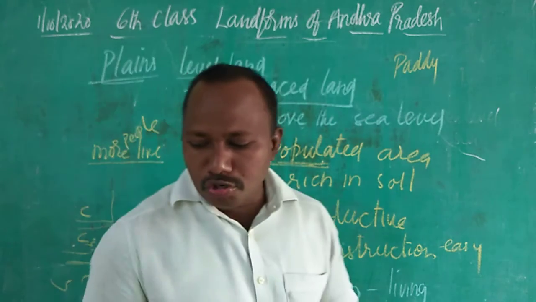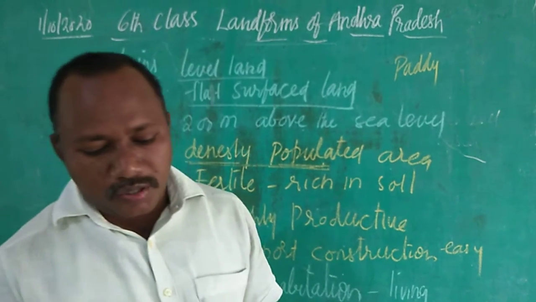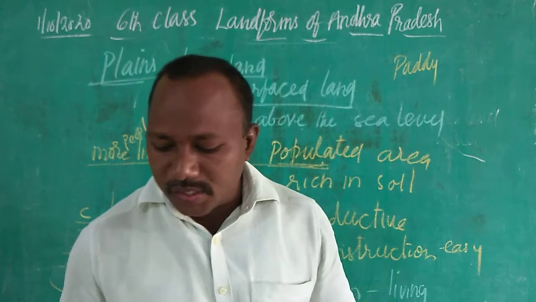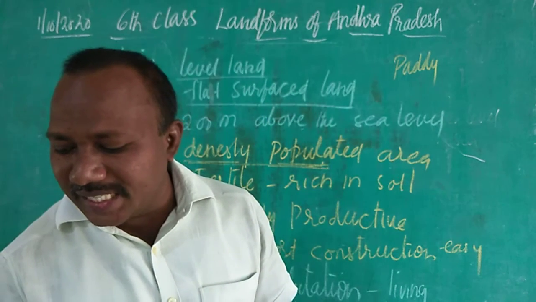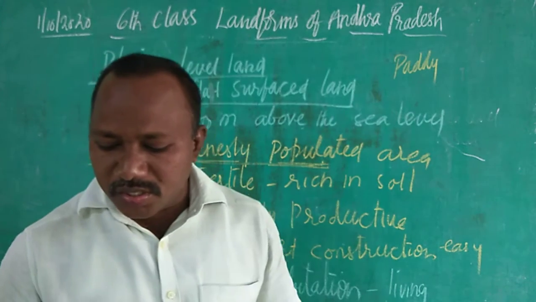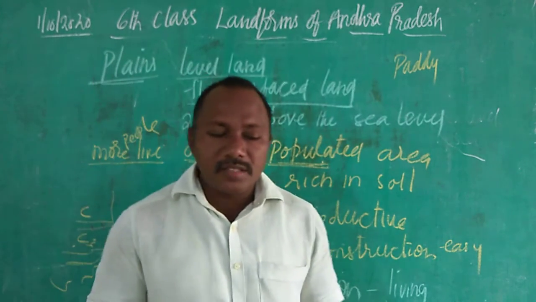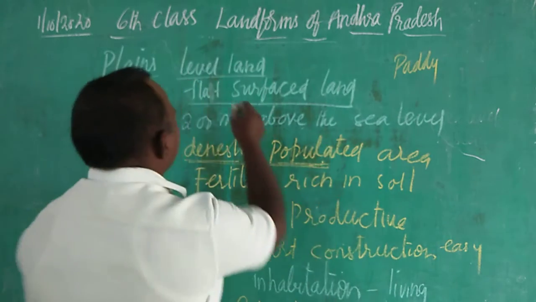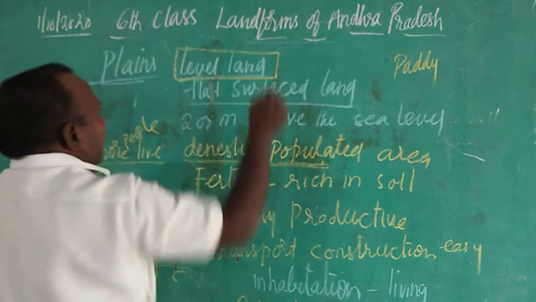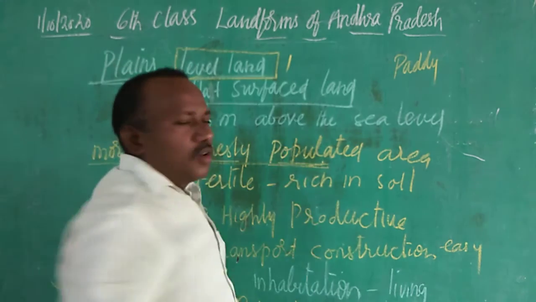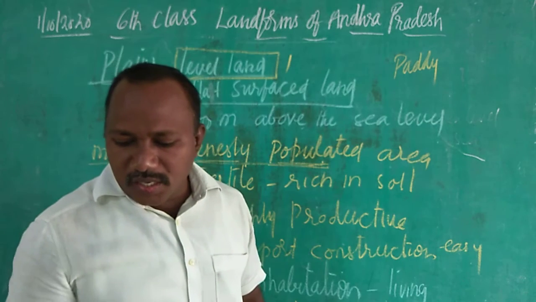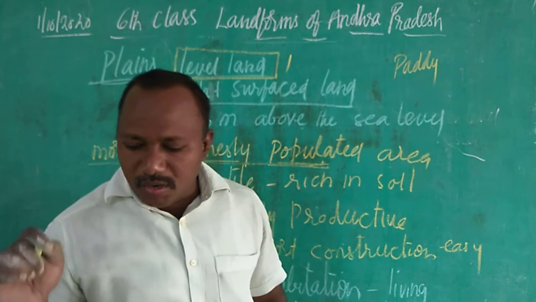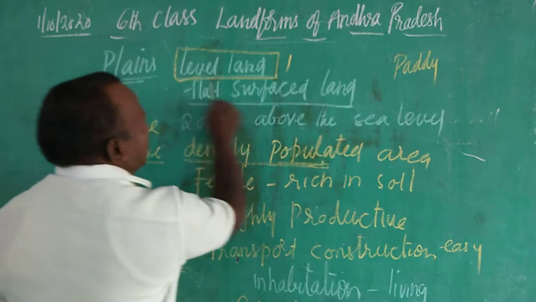I have two more questions here. Think and respond. The construction of roads is easy in plains. Give reasons. Construction is very easy in plains. Give some reasons. Why is construction of roads easy? Because the first point is this: they are level lands. This is one reason why it is easy to construct roads, and it is easy because the surface is flat.